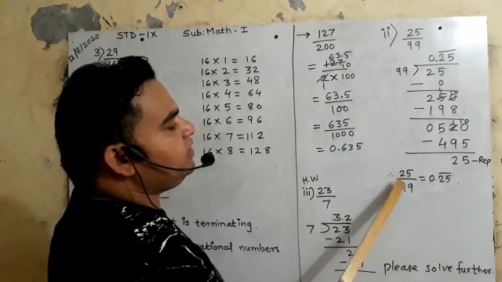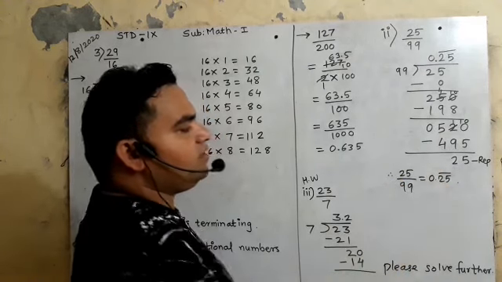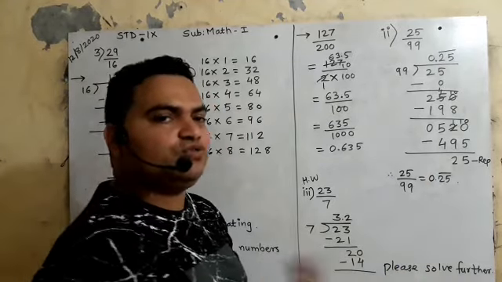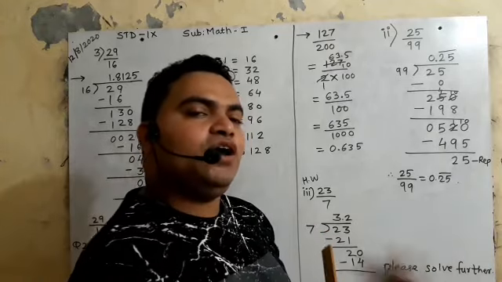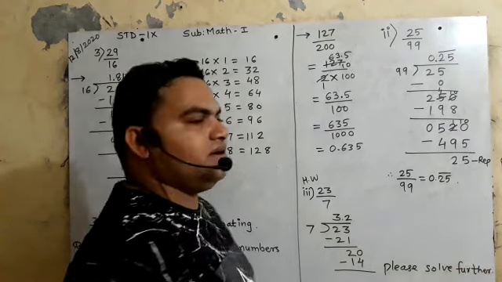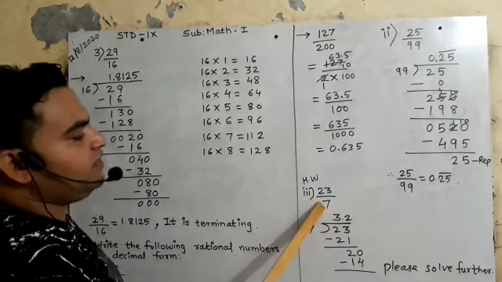It means 25 upon 99 is equal to 0.25 bar. Sorry, it is not 25, it is 0.25 bar. It will come bar, reoccurring. That is why it is a non-terminating recurring number. Is it clear? Now see here question number 3, 23 upon 7.